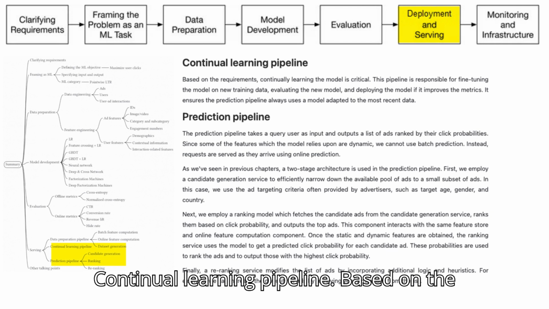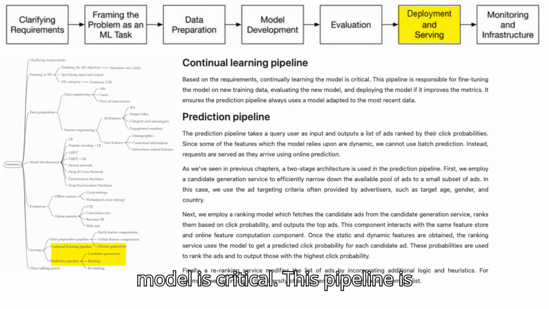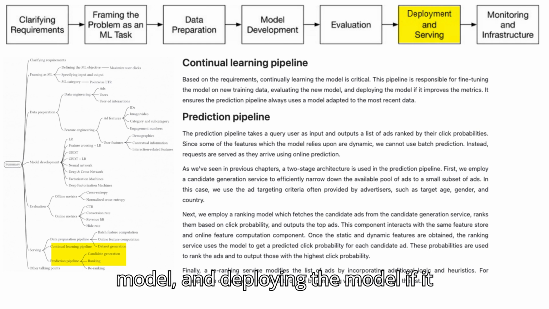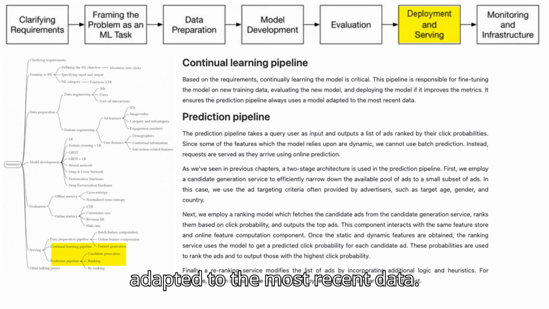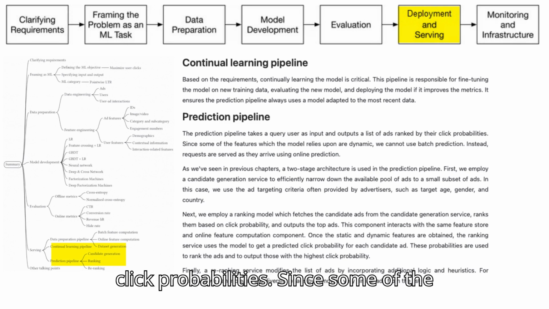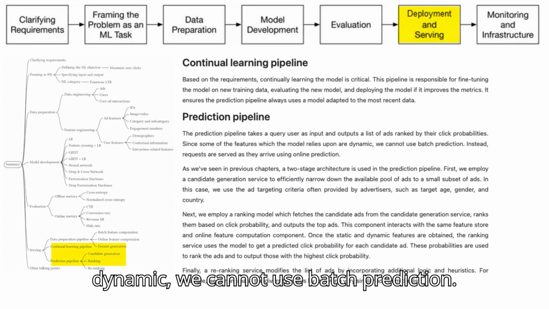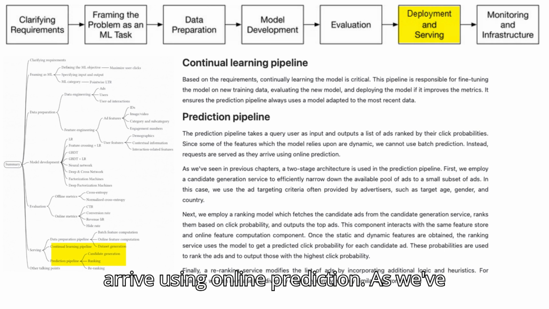Continual learning pipeline. Based on the requirements, continually learning the model is critical. This pipeline is responsible for fine-tuning the model on new training data, evaluating the new model, and deploying the model if it improves the metrics. It ensures the prediction pipeline always uses a model adapted to the most recent data. Prediction pipeline. The prediction pipeline takes a query user as input and outputs a list of ads ranked by their click probabilities. Since some of the features which the model relies upon are dynamic, we cannot use batch prediction. Instead, requests are served as they arrive using online prediction.